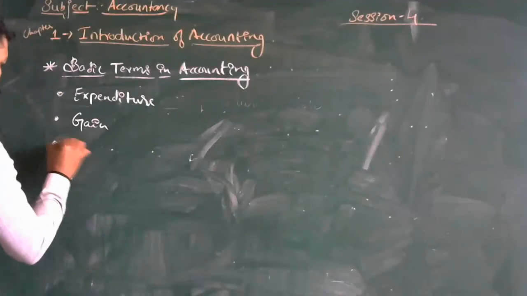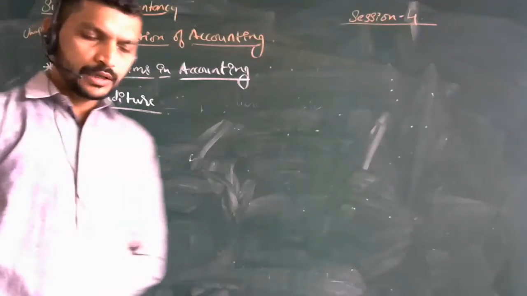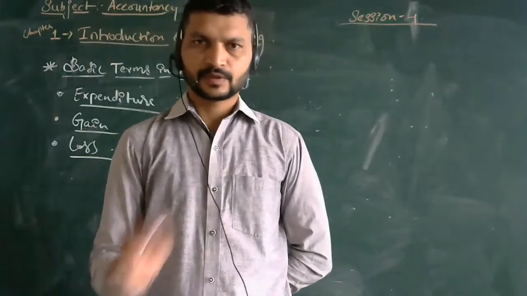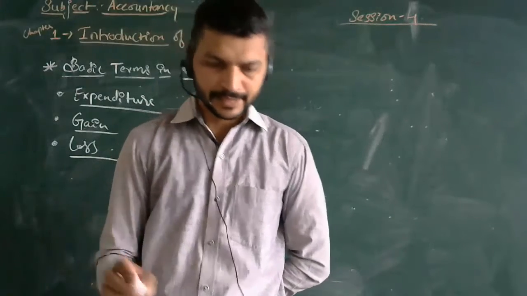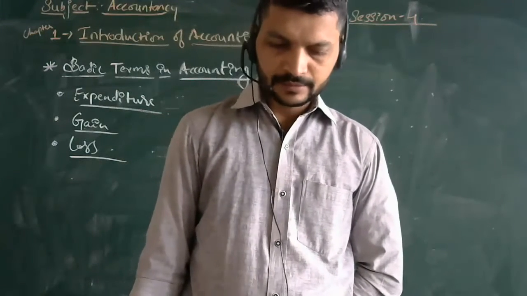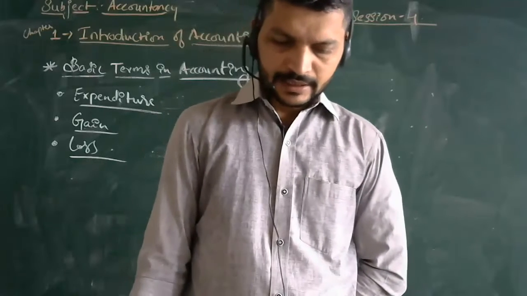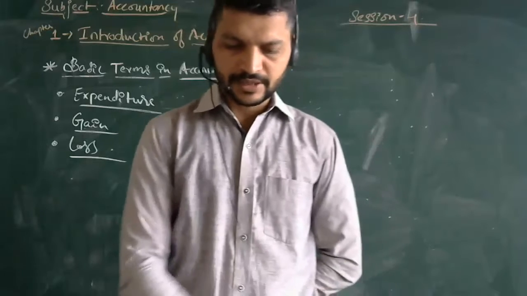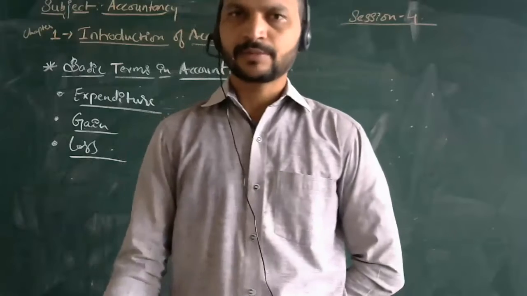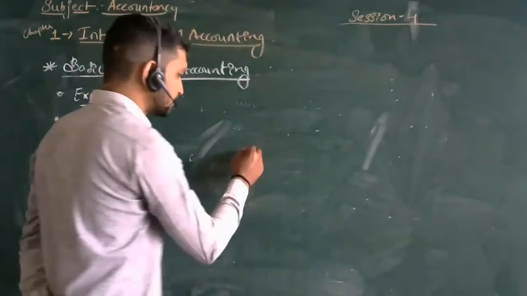Now the next point is loss. This is what gain, what we saw. This is loss. Now loss means what? Abnormal loss or normal loss. The two kinds of losses are there here. So the excess of expenditure over the related revenue over a period is a loss. It decreases the owner's equity. Loss may be any kind of loss, normal loss or abnormal loss.